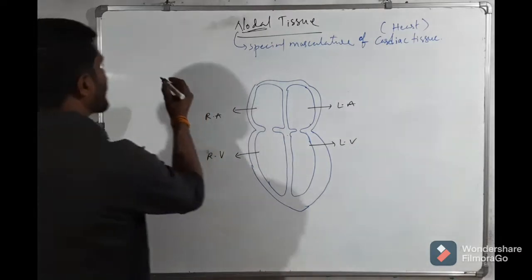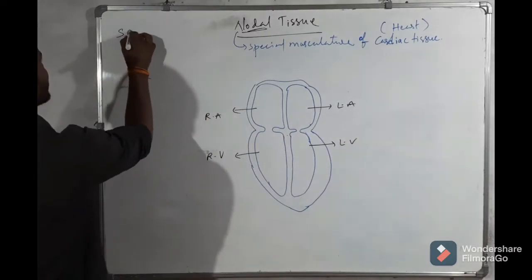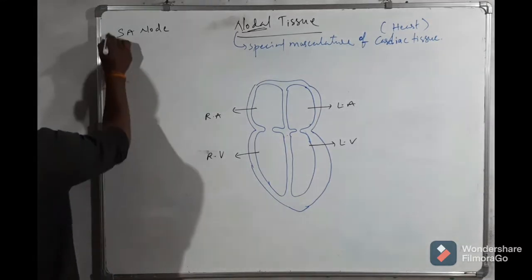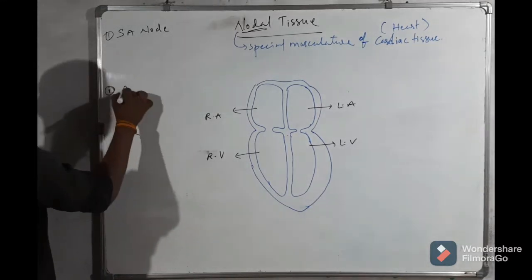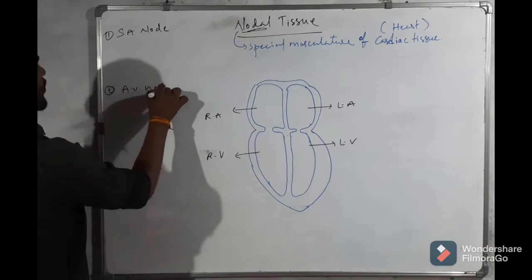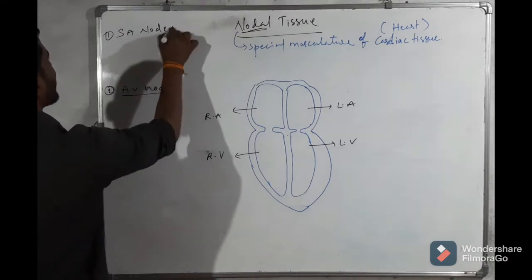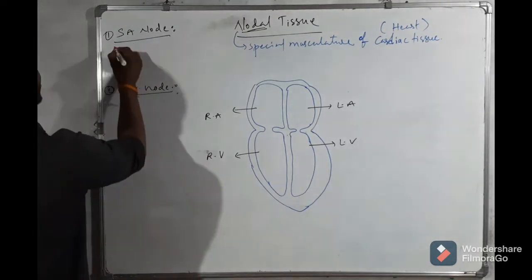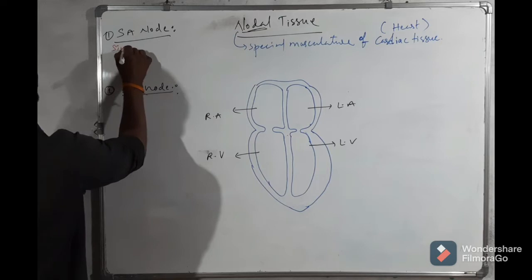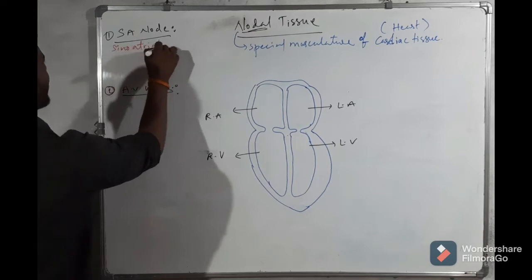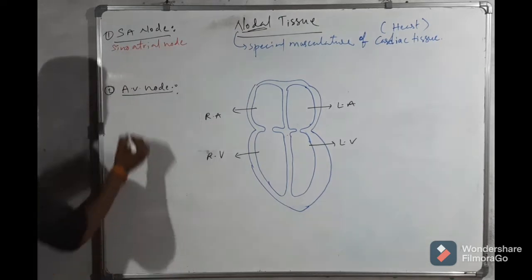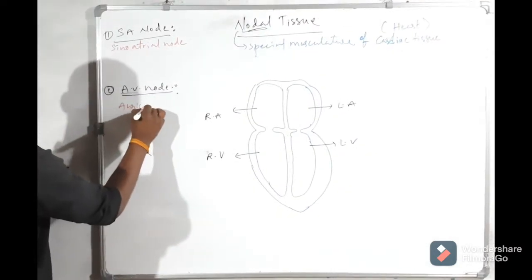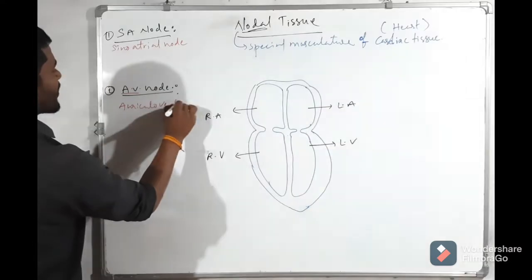It has two types of musculature. Number one, SA node, number two, AV node. SA node means sinoatrial node. AV node means A for auriculo, V for ventricular, the auriculoventricular node.